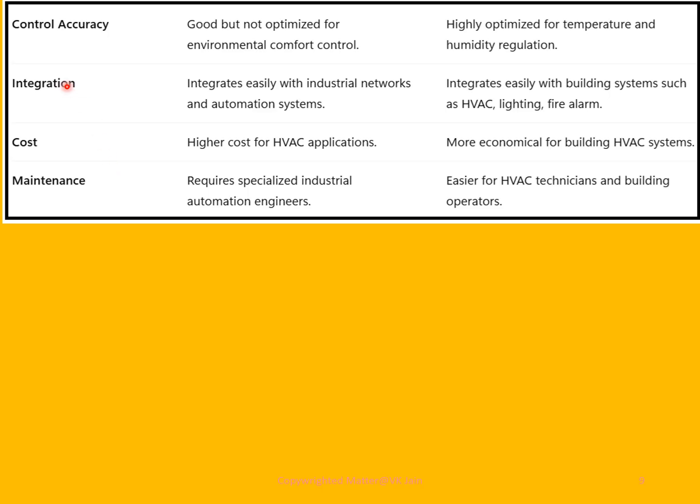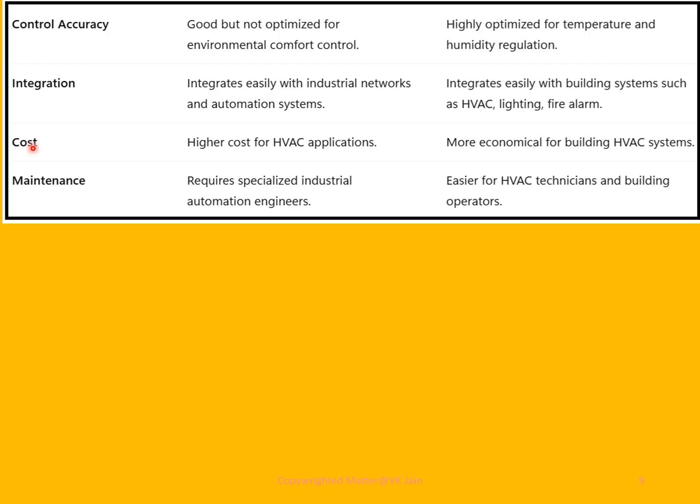Next feature is integration. In case of PLC, it integrates easily with industrial network and automation system. In case of DDC, it integrates easily with building systems such as HVAC, lighting, and fire alarm.